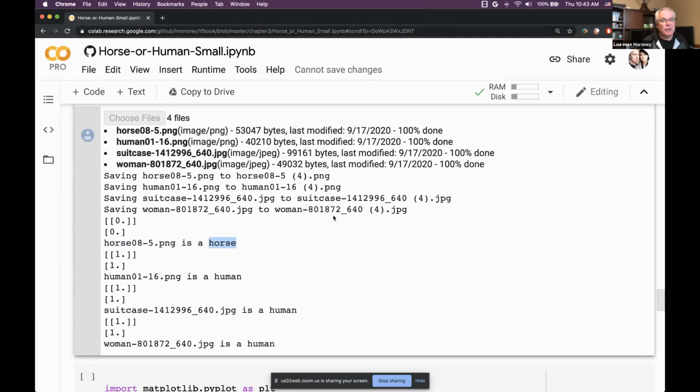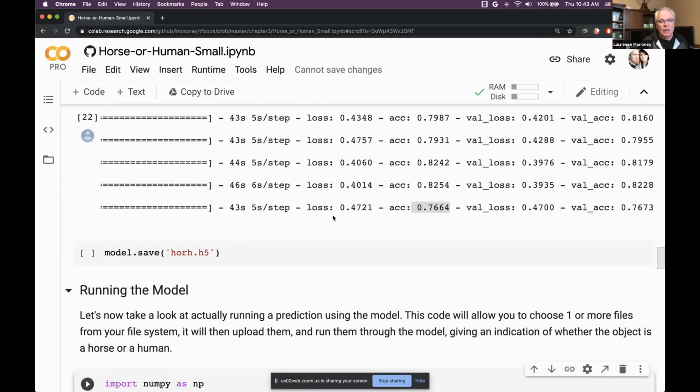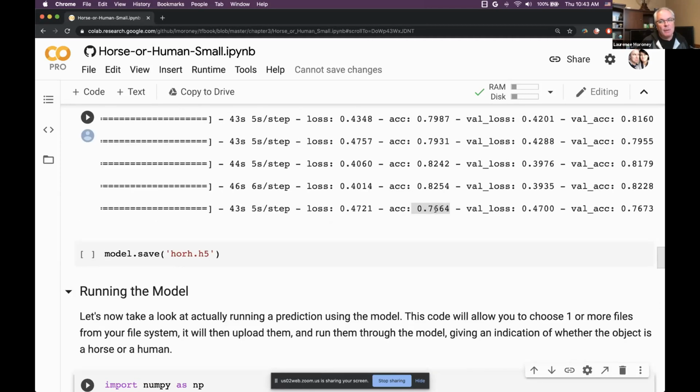It's not always going to do that because the accuracy here was about 75%, so it should get it right 3/4 of the time. I also had a validation set, which means that while I was training, I was also testing the network with images that the network hadn't previously seen.